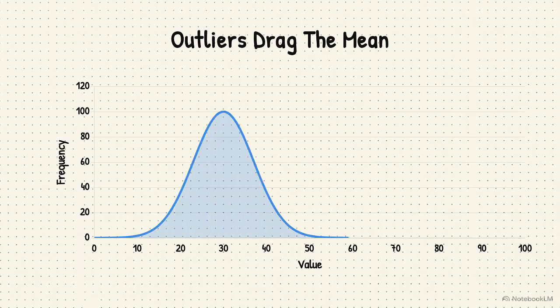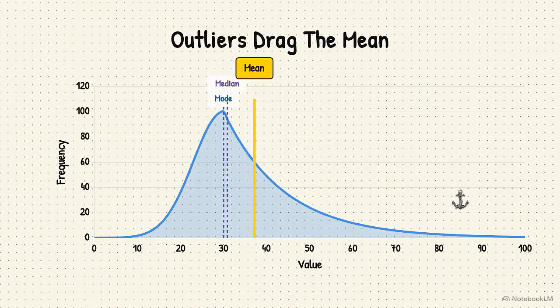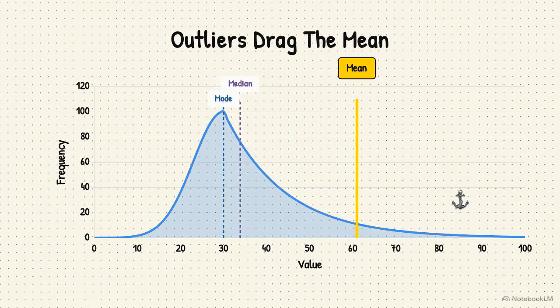If your data is perfectly balanced and symmetrical, like a bell curve, the mean, median, and mode will all align perfectly in the center. Here, the mean is completely accurate. But if extreme wealth or a rare event stretches that data out to one side, the mean becomes useless. It gets dragged away with the outlier, while the median stays firmly anchored in the main peak.